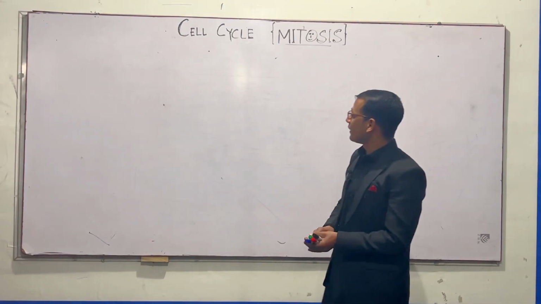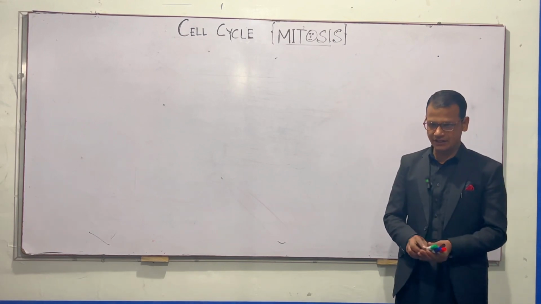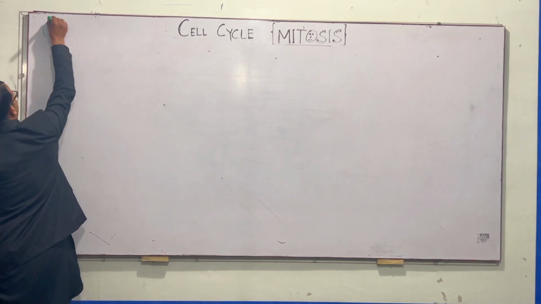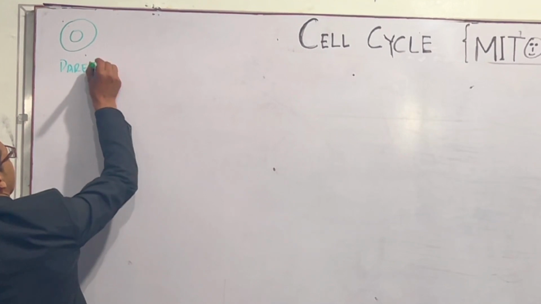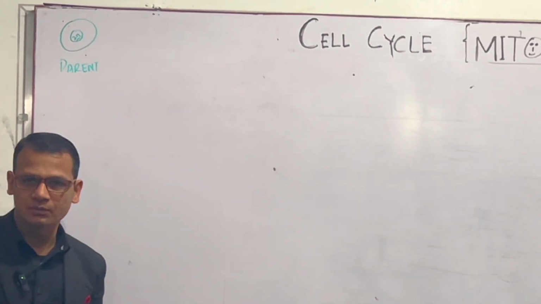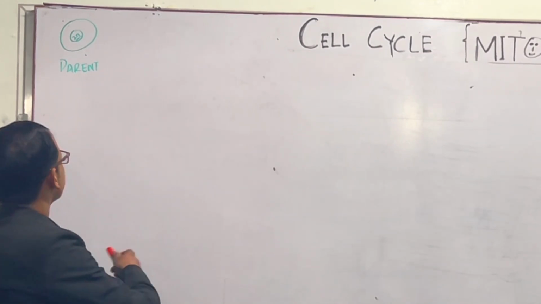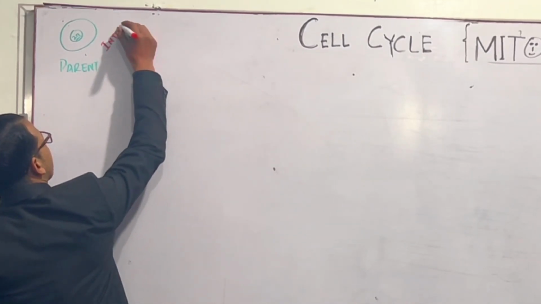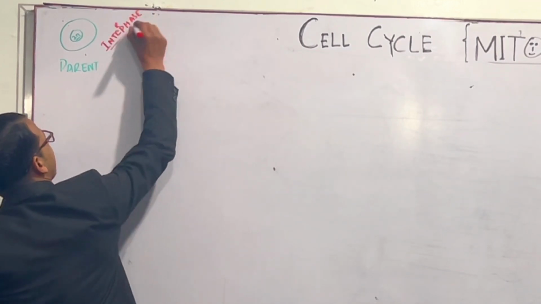In interphase, we have discussed that interphase is completed in three further phases. For example, if we have a parent cell having 2n number of chromosomes, meaning full number of chromosomes, after this cell passes from interphase,